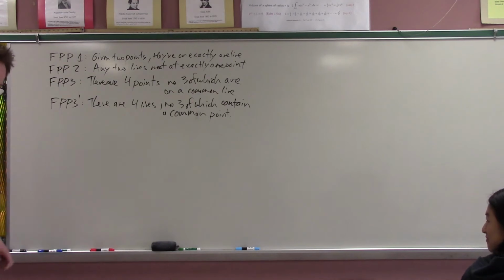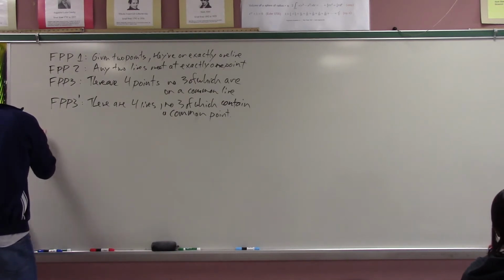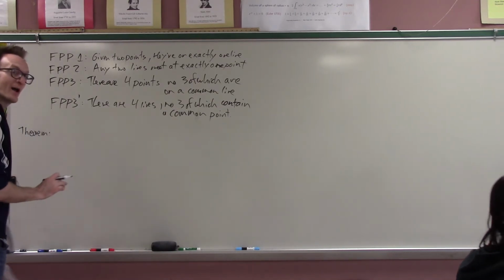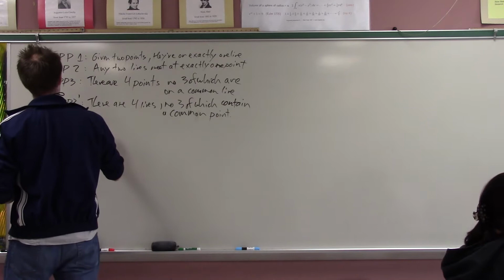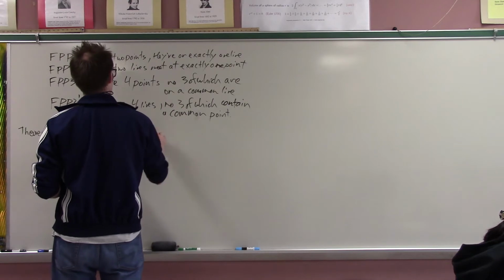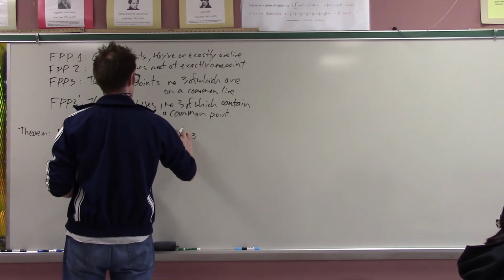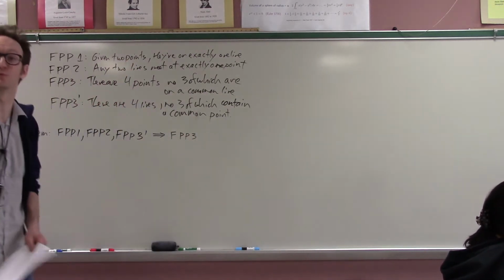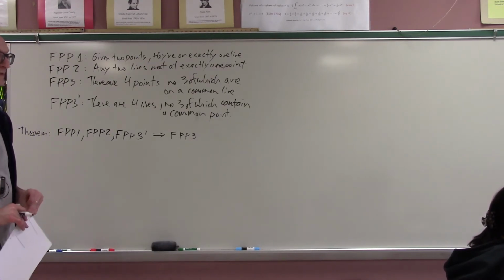All right, so for homework, as an exercise, how successful were you at this? Good. For homework, you were supposed to prove that we could just very well have done it the other way. So in other words, show that FPP1, FPP2, and FPP3 prime together imply FPP3. And if you felt some sort of strange sense of oh my god, this is the exact same proof, good, you are feeling the duality of the finite projective plane axioms.